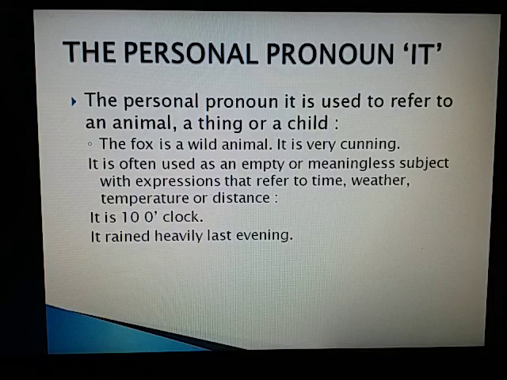The personal pronoun it. The personal pronoun it is used to refer to an animal, a thing, or a child. For example, the fox is a wild animal. It is very cunning. It is often used as an empty or meaningless subject with expressions that refer to time, weather, temperature, or distance. Example: it is 10 o'clock. It rained heavily last evening. So it is used for an animal, a thing, or a child, and it is also used as an empty subject.